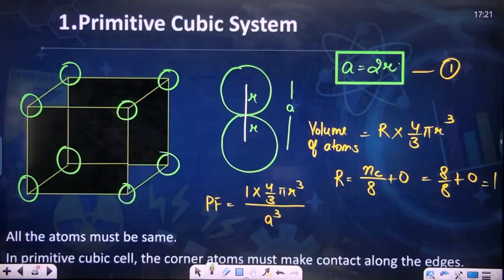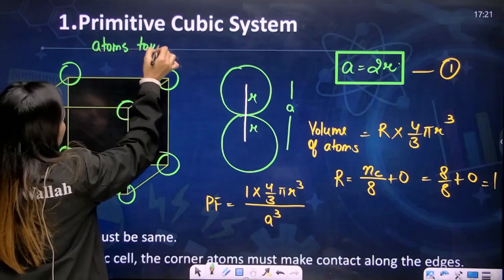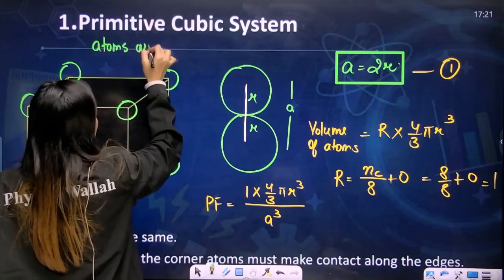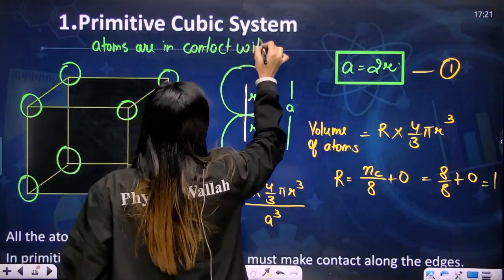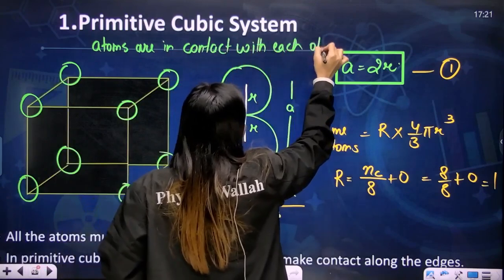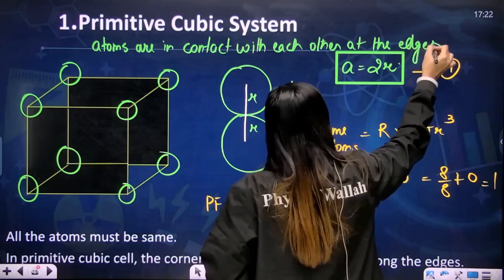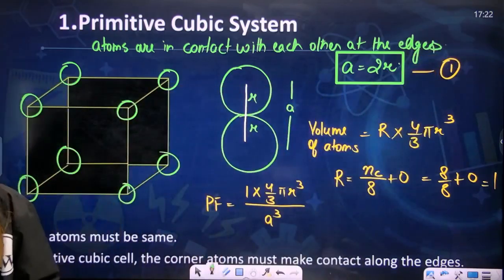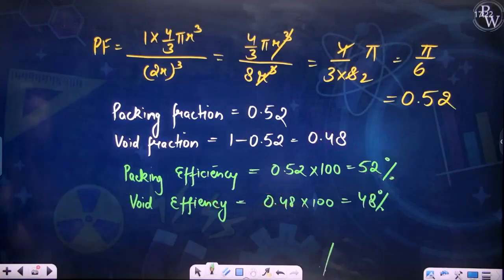You can pause the video, write it down, and then we'll move forward. You can write here that atoms touch each other, are in contact with each other at the edges. This is something you need to write so that you will always remember. Please write it down and then we'll move forward. Next is this.